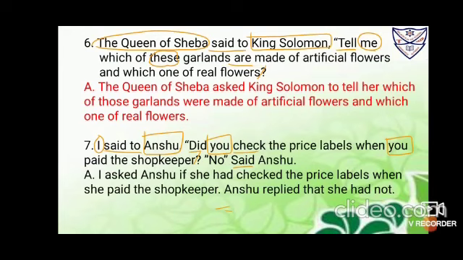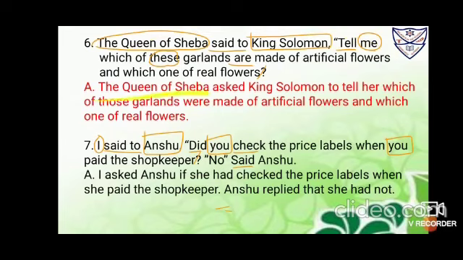Next thing, the Queen of Sheba is the speaker, circle it. Then King Solomon is the listener, so you have to put a box. Inside the inverted commas, the pronoun used is me, first person, circle. Only one pronoun is used, so this will change with the speaker. Speaker is third person but female, so you will be using she. So tell me will change to tell her.